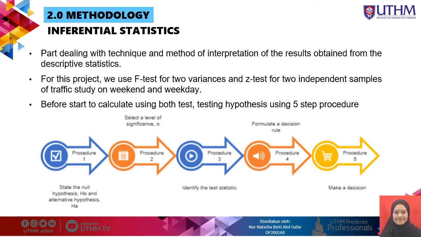Inferential statistics is the part dealing with the techniques and methods of interpreting the results obtained from the descriptive statistics. For this project, we use the F-test for 2 variances and the Z-test for 2 independent samples of the traffic study on weekend and weekday. Before we calculate both tests, we need to test the hypothesis using a 5-step procedure. Step 1 is to state the null hypothesis and alternative hypothesis, then we select a level of significance alpha, then we identify the test statistic, then we formulate a decision rule, and lastly we make a decision.